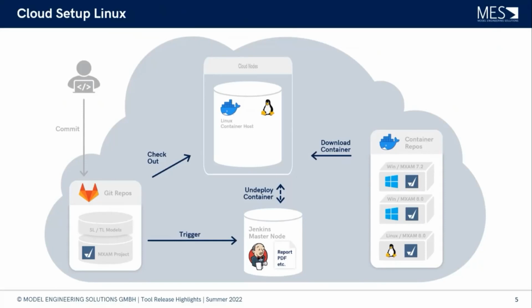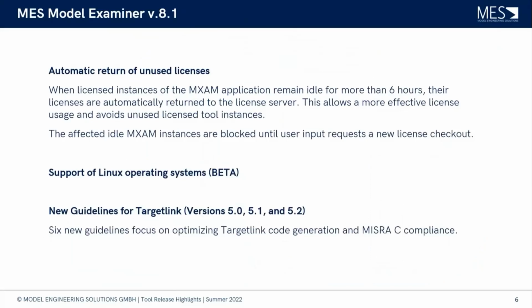So if any of you is interested in this topic in more detail, please also have a look at the webinar. And last but not least, it's also about the content that comes with the MES Model Examiner, so to say the guidelines, of course. And we have some news for guidelines that are for the Targetlink code generator, 6 in number. And Kai, maybe you can give us some more insight into these guidelines that have now been released.